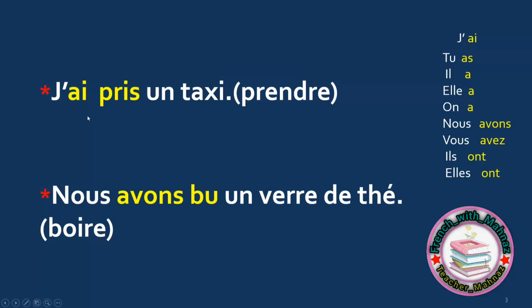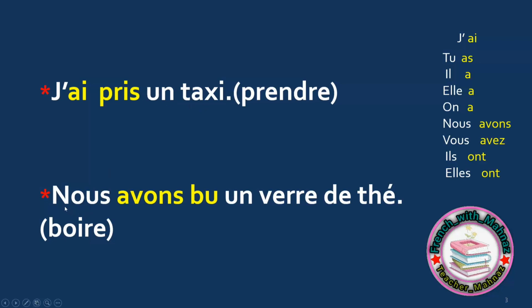So here, prendre is a normal verb. I conjugate avoir as its helping verb. I say j'ai. And then last part, I need PP. I memorize it. The PP for prendre is pris. J'ai pris. I took. Un taxi, a taxi.